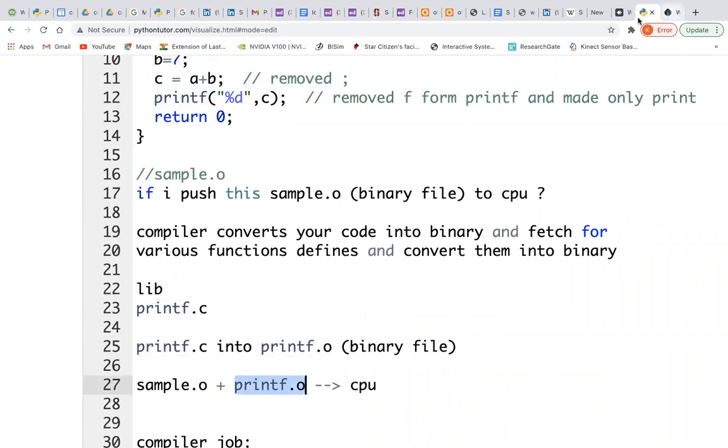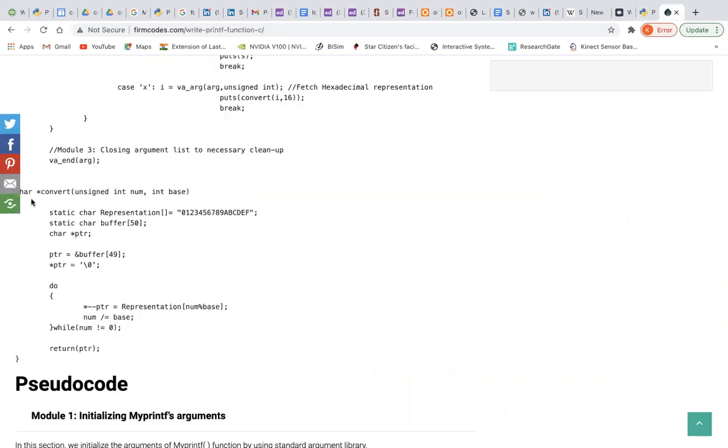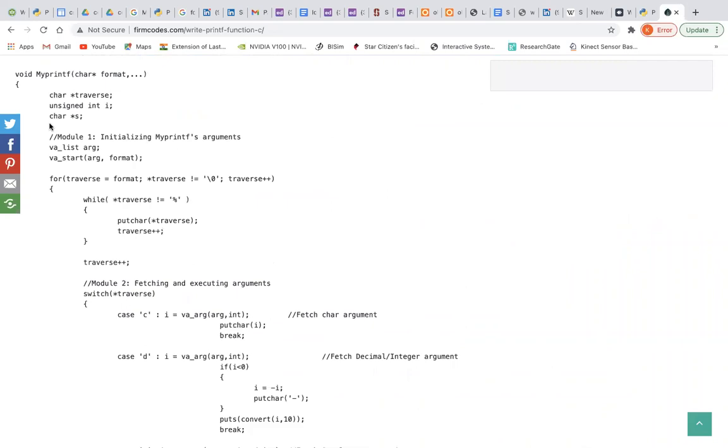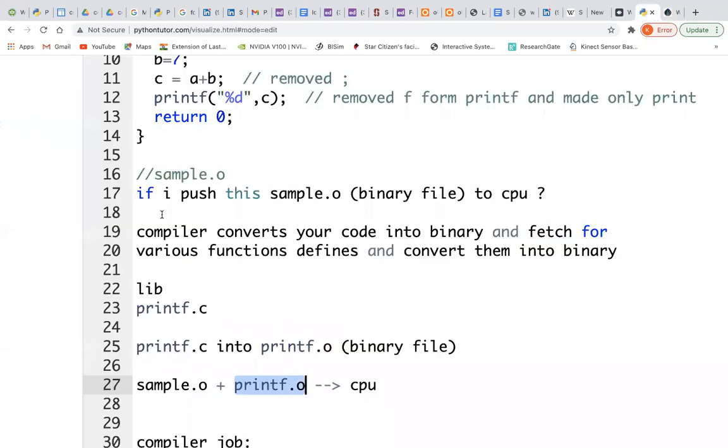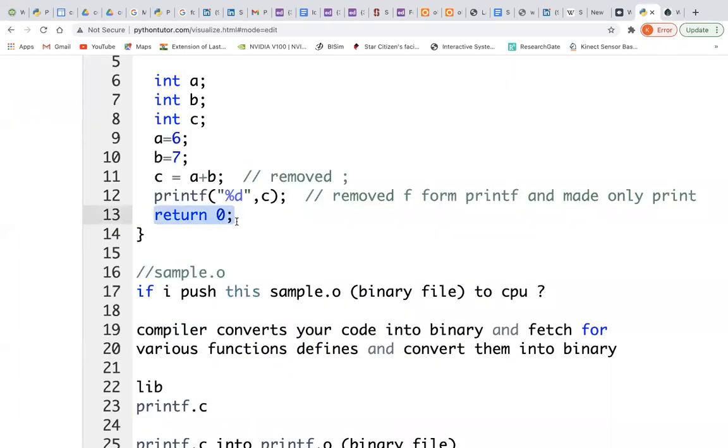It will execute each line of this printf one by one, and after executing it, it comes back to your code and finally exits. That means your program has been executed.